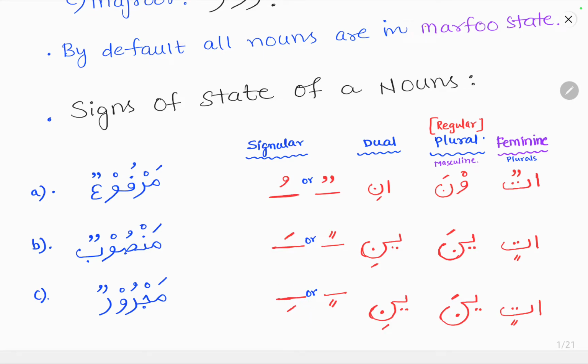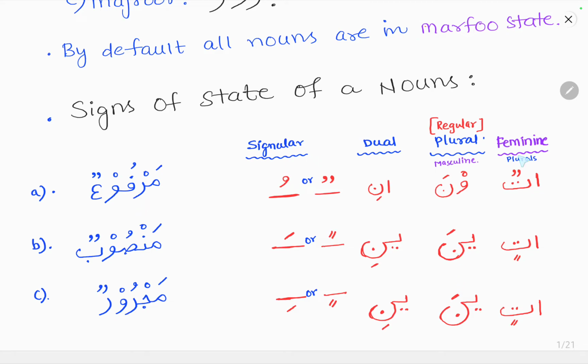For dual, the marfu state is alif noon, ani, alif noon with a kasra. Mansoob state is ya noon with a kasra and majroor state is ya noon with a kasra. So mansoob and majroor for dual are the same, that is ya noon with a kasra. Now for the plural masculine, marfu is waw noon with a fatha. Mansoob and majroor will be the same, that is ya noon with a fatha. That is for the masculine.